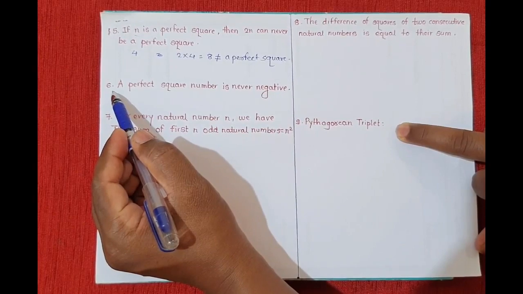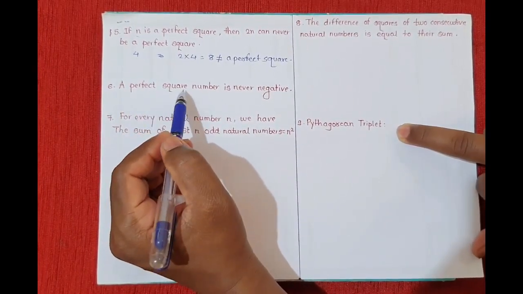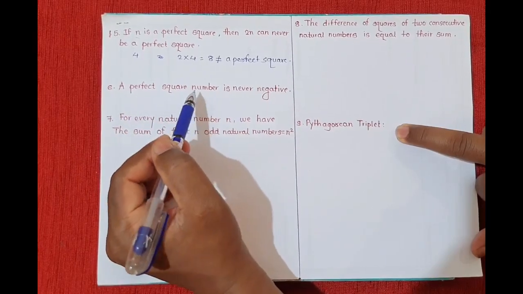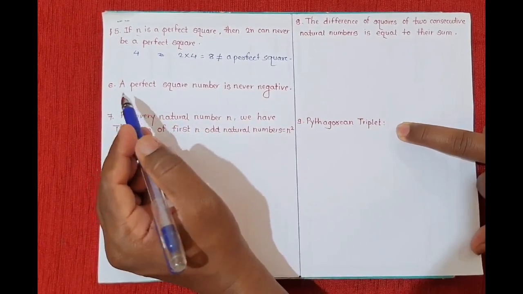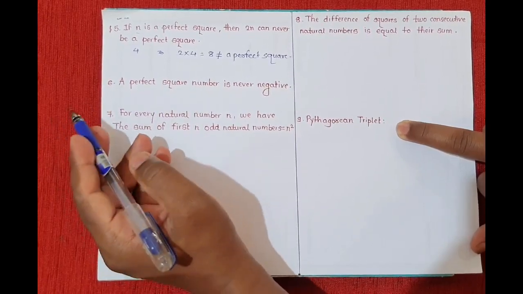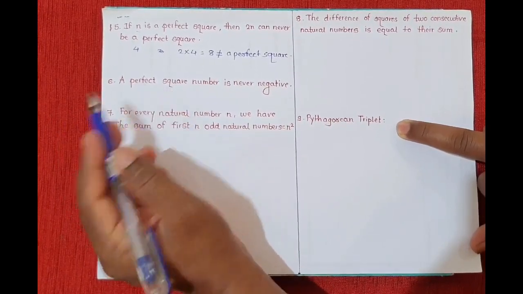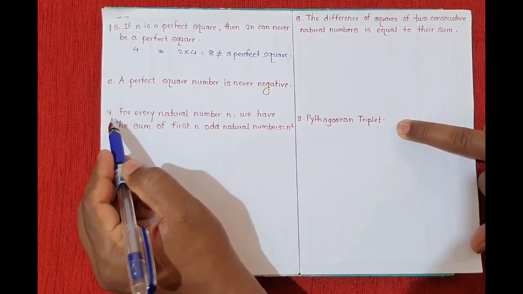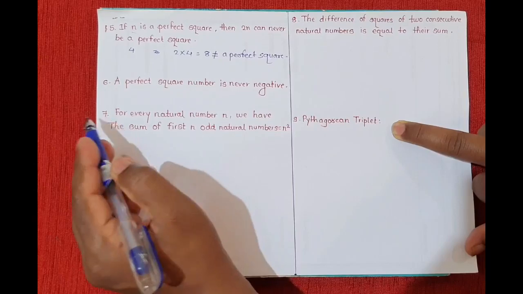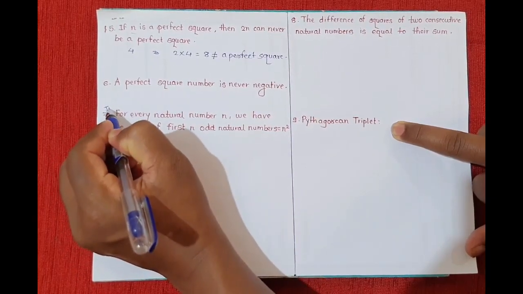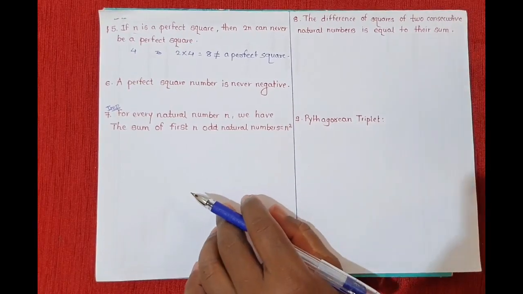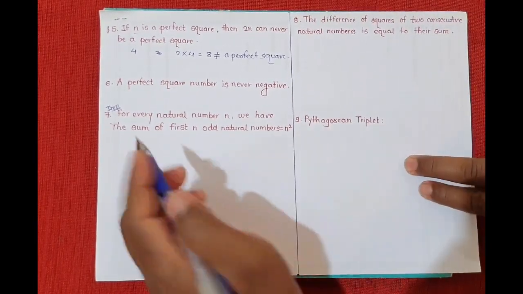Then see the sixth property, a perfect square number is never negative. In another language, we can say that a perfect square number is always positive. Understood? Okay, so let's move towards the seventh property. So see students, listen very carefully. The seventh property is one of the important properties of these square numbers. Okay, pay attention very carefully.